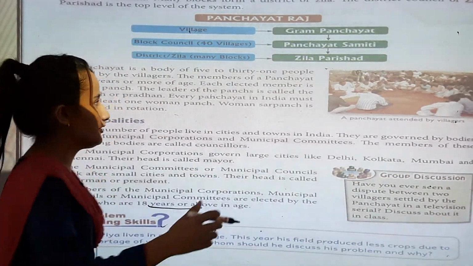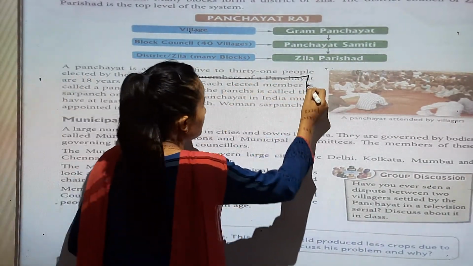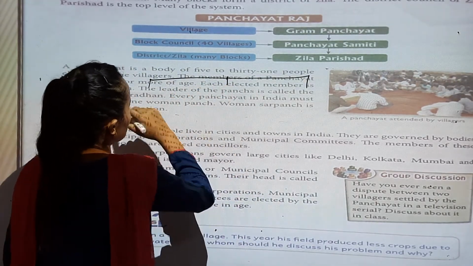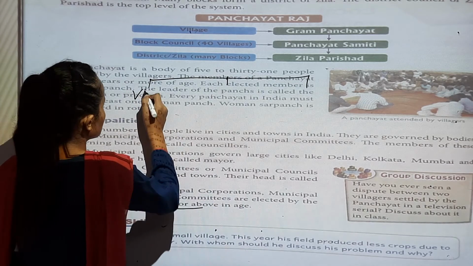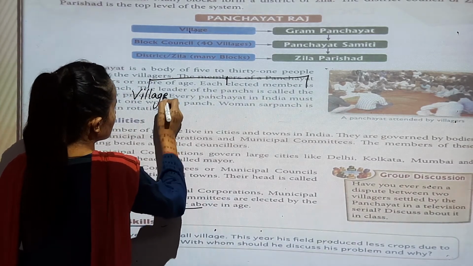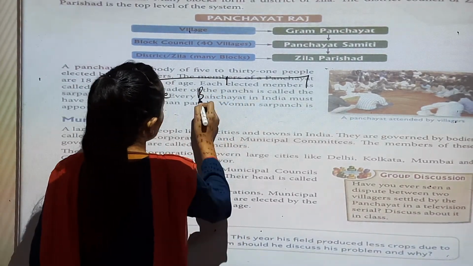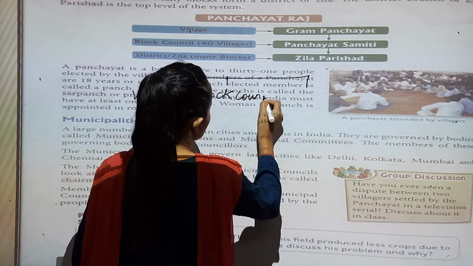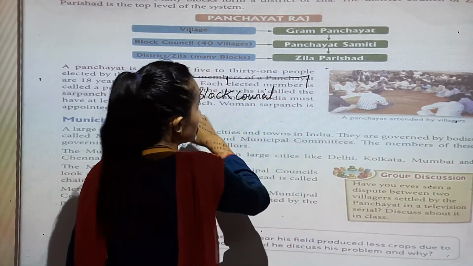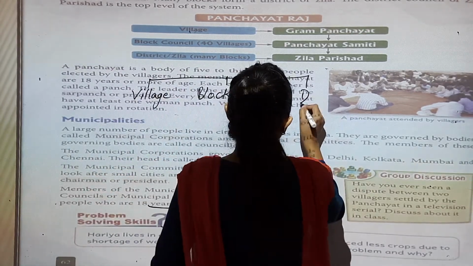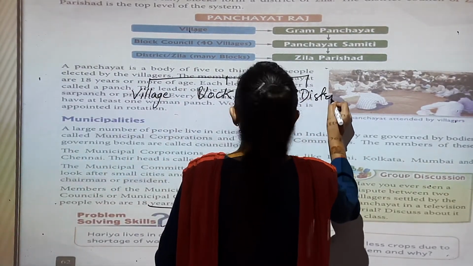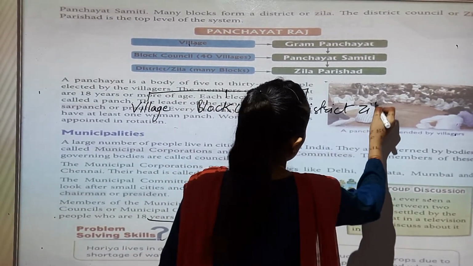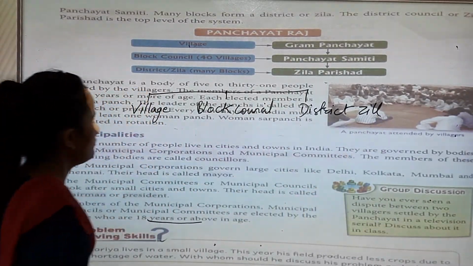So I will give you an example. Panchayat Raj. Now you can see village area, block council and district, jilla.